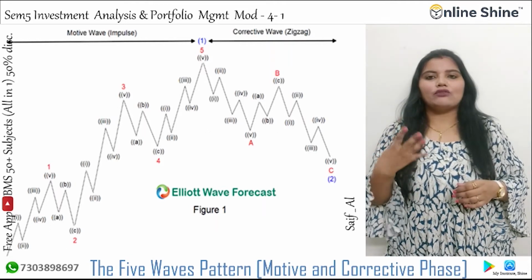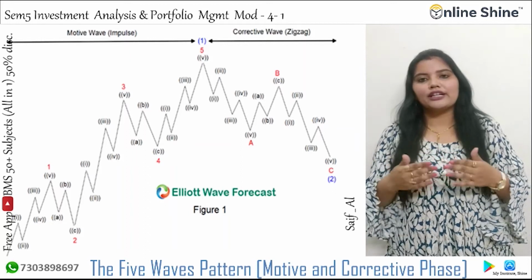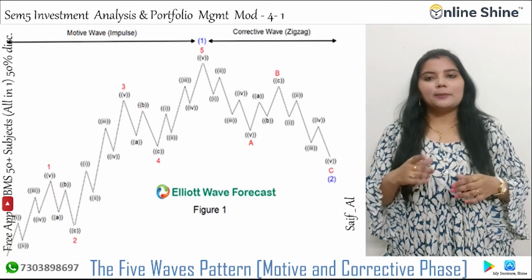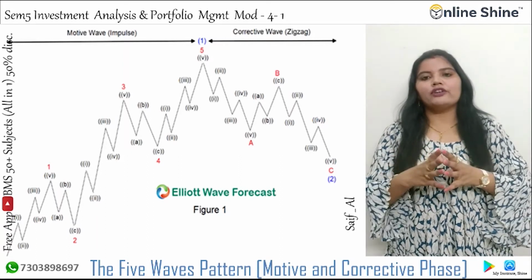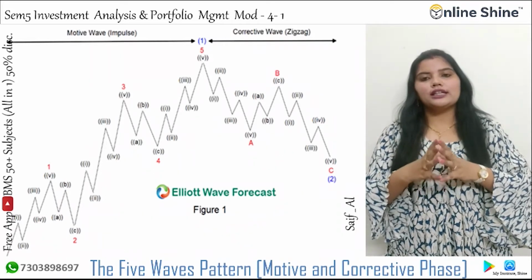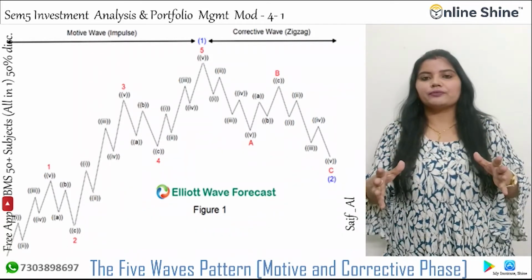Waves 2 and 4 are corrective waves, and they are subdivided into 3 smaller degree waves labeled as A, B, C. The 5 waves, 1, 2, 3, 4 and 5, make up a large degree motive wave.